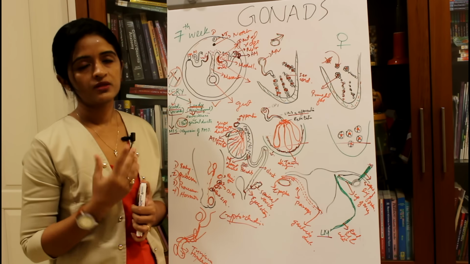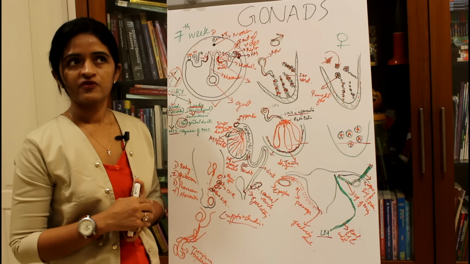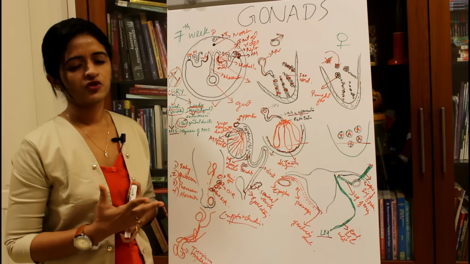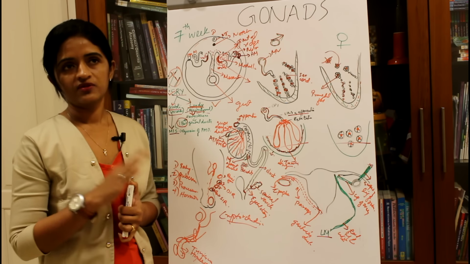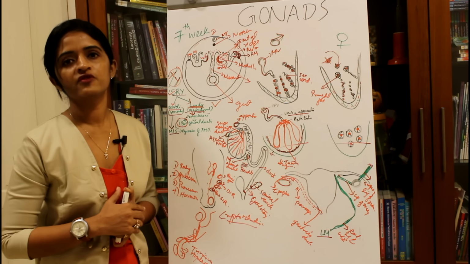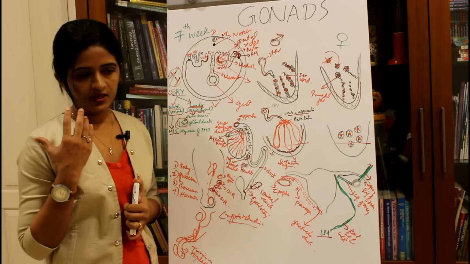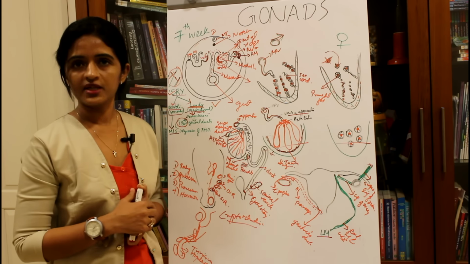And there is one more clinical application, that is known as hermaphroditism. True hermaphroditism is not usually seen. We have female hermaphroditism and male hermaphroditism. In female hermaphroditism, the patient will have the female gonad, whereas the external features will be that of a male.